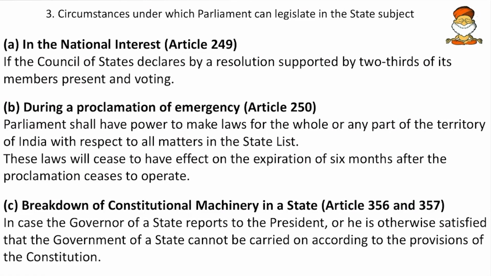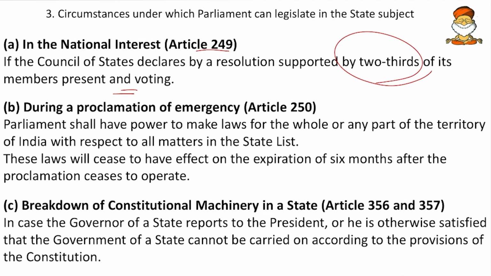Then the circumstances under which Parliament can legislate in the state subject. Here we have some 4 to 5 circumstances. First one, in the national interest, that is Article 249. If the Council of States declares a resolution supported by 2/3 of its members present and voting, so we know that for declaration of all India services, all those things, if the Rajya Sabha passes any resolution with this majority, the center can go ahead and legislate in the state subject.